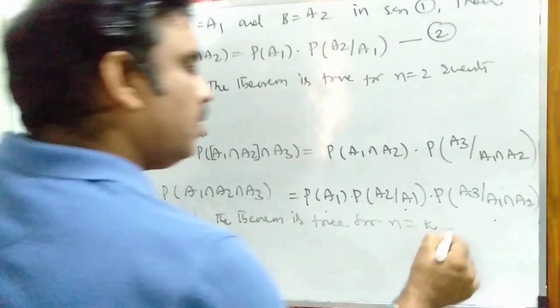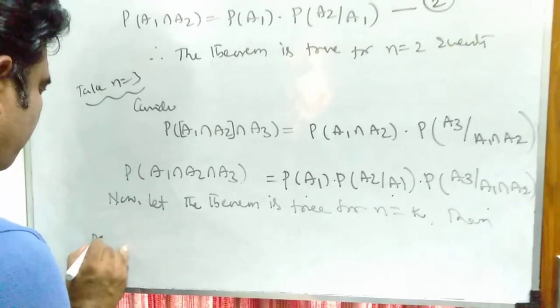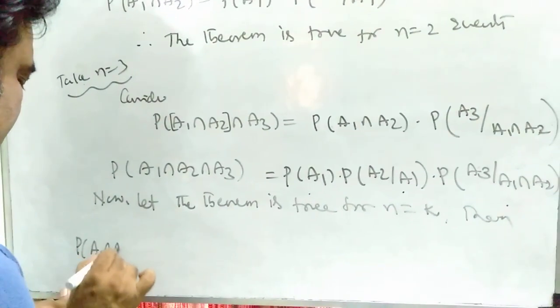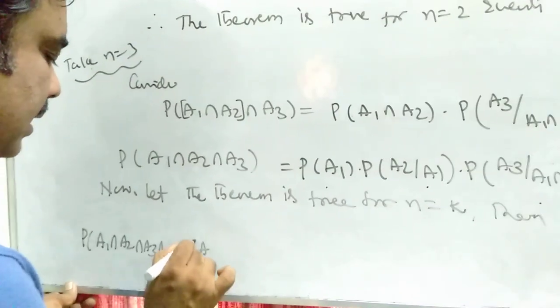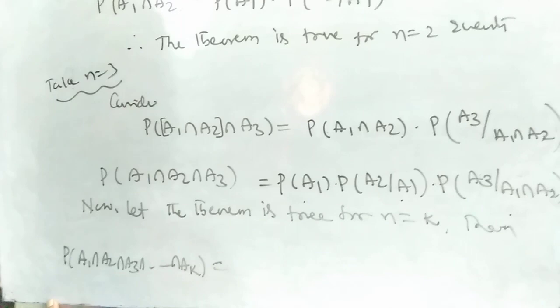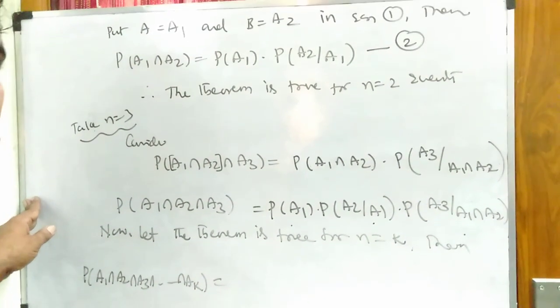Then if the theorem is true for n equal to k, P of A1 intersection A2 intersection A3 so on intersection AK is equal to, what happens by the theorem?